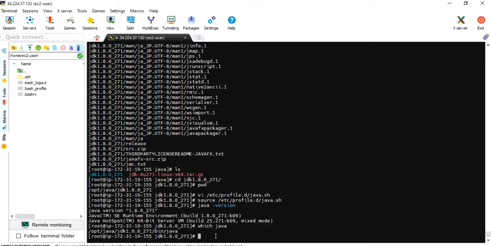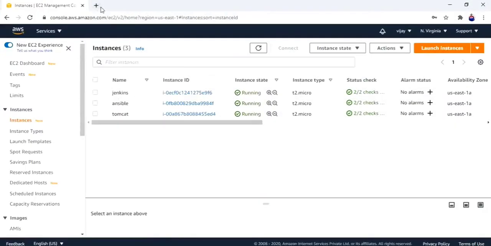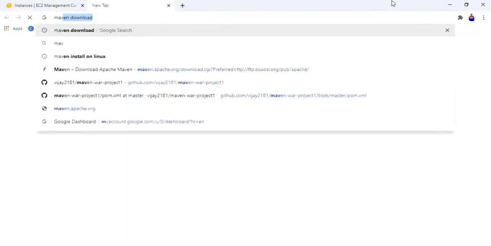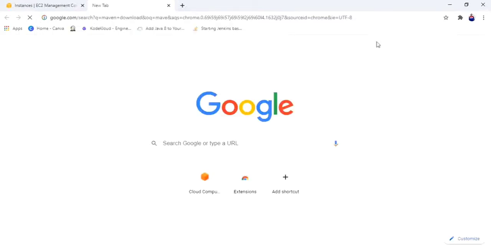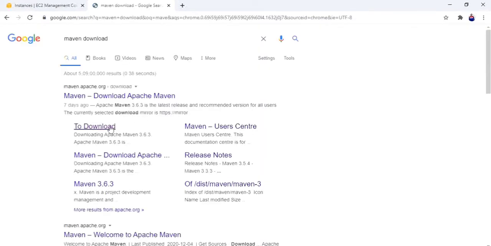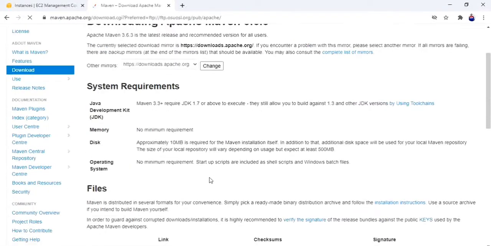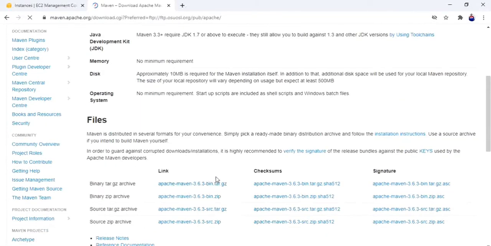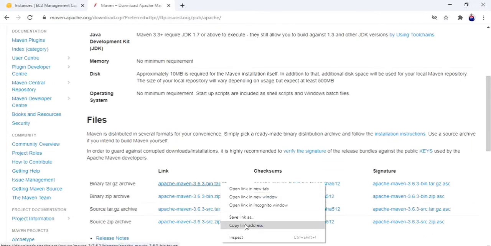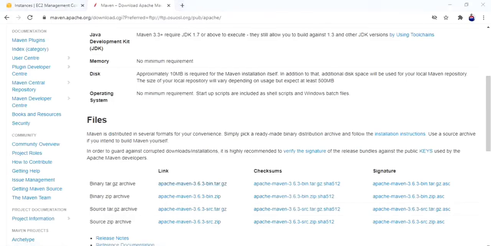Now let's install Maven as well, and we need to set the environment variable path for it also. For that I will go to the Maven download page. Yeah, I will take this bin.tar.gz. Copy link address.